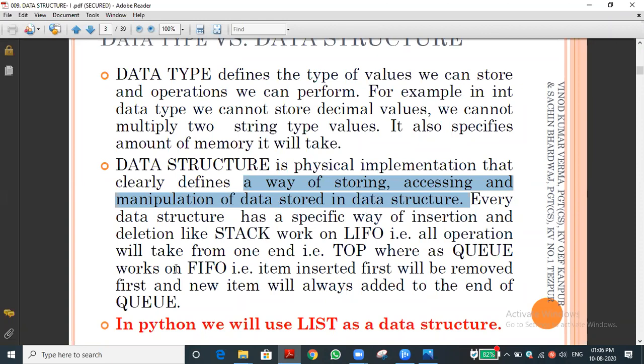So each data type is a different one to access the value. And manipulation also. Manipulation, I already said. What are the operations we can do with the data? It will differ from data to data. That's what we have seen. String concatenation, string replication, and all, how it differs from data to data. We have seen that. And how the data is stored, that is also one of the concepts.